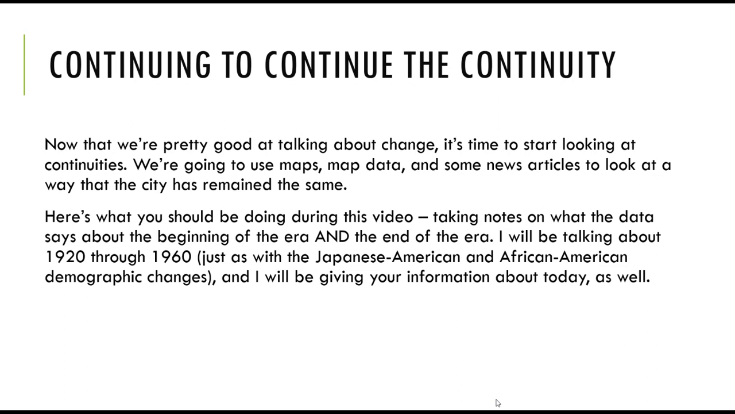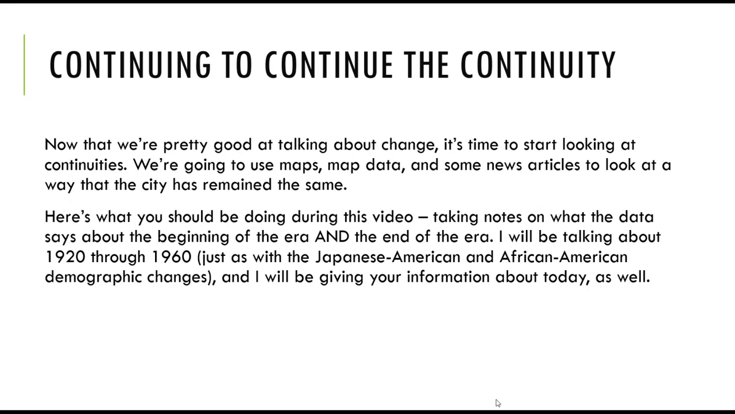I gave an intro, and then I have this slide, which is also an intro. Now that we're pretty good talking about change, it's time to start looking at continuities. We're going to use maps, map data, and a news article, one in particular, to look at the way that the city has remained the same over time. So here's what I'd like you to do during this video. I want you to take notes on what the data says about the beginning of the era and at the end of the era. And of course, you're looking for things that stay the same. I'll be talking about 1920 through 1960, just as I did with the Japanese Americans and African American demographic changes. And I'll be giving you a little bit of information about today as well.